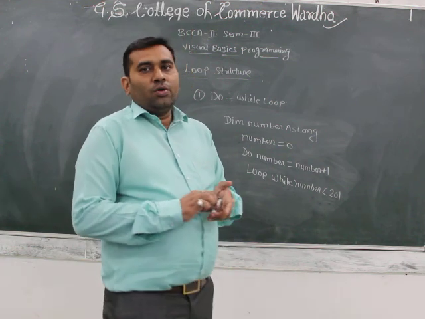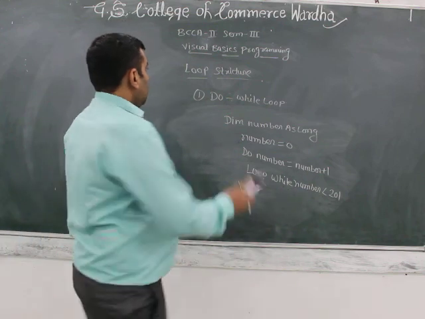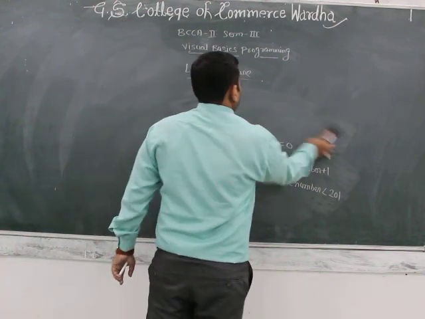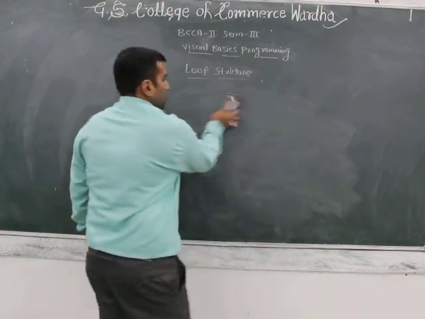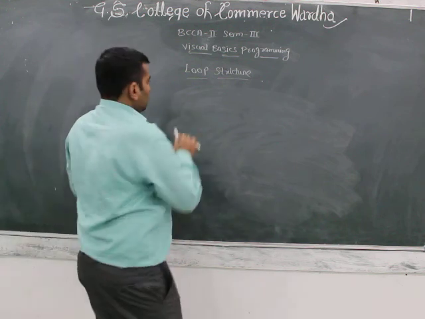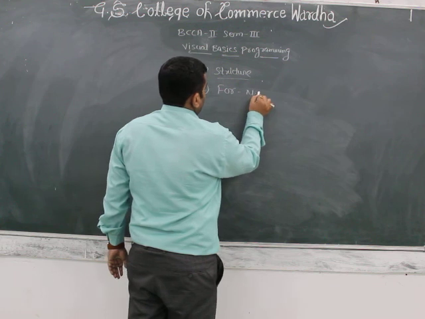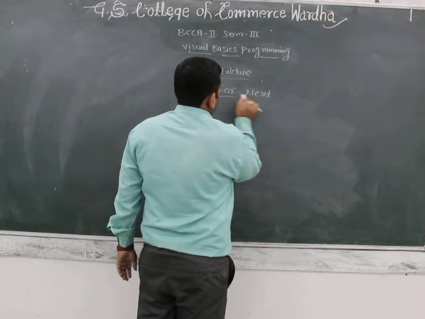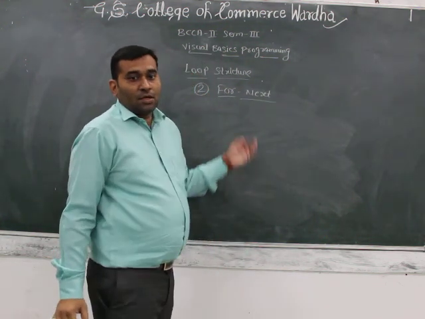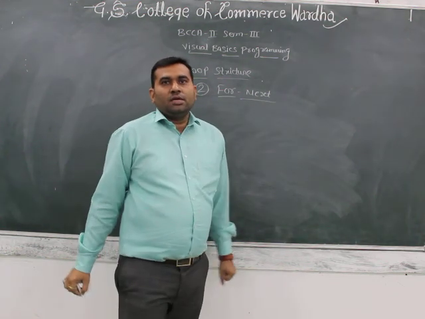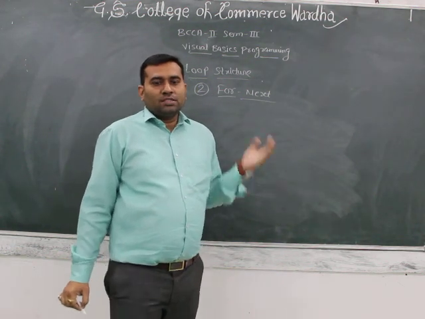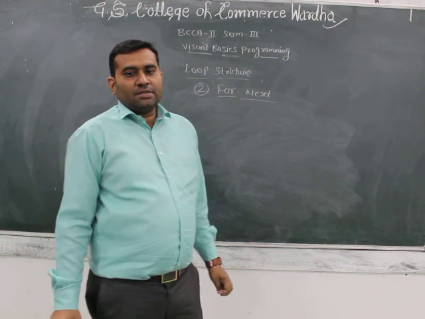Next is for next. Second is for next. The for next loop is one of the oldest loop structures in a programming language.